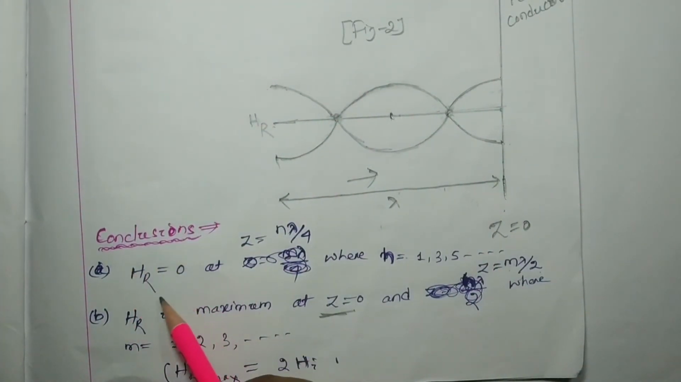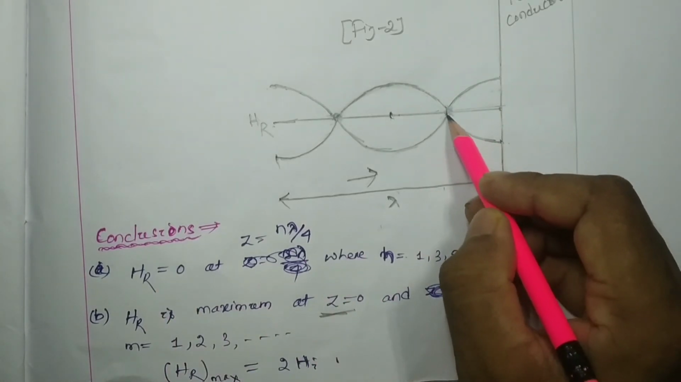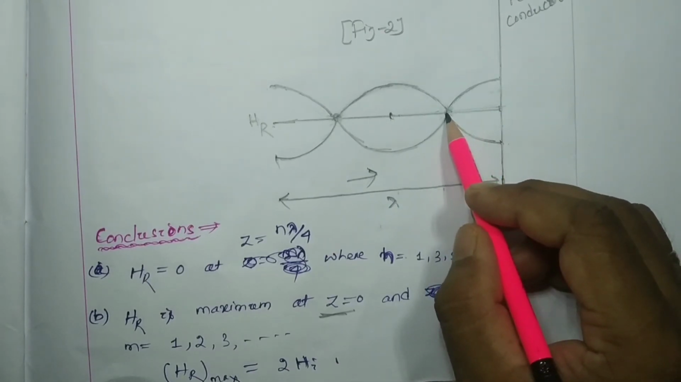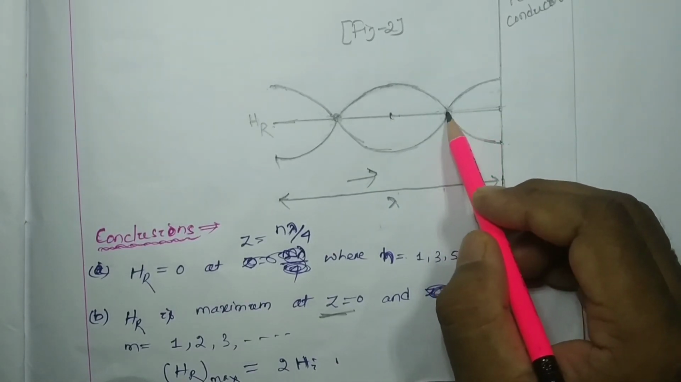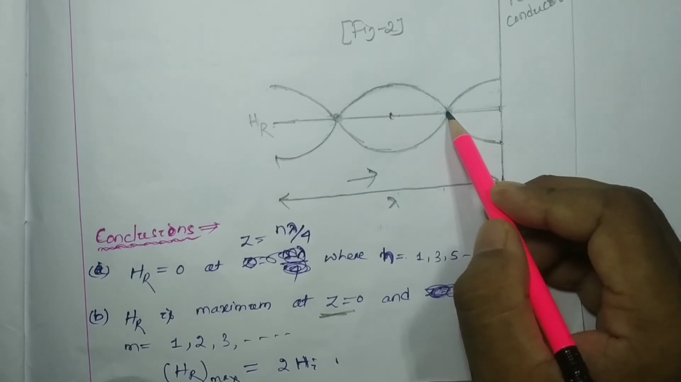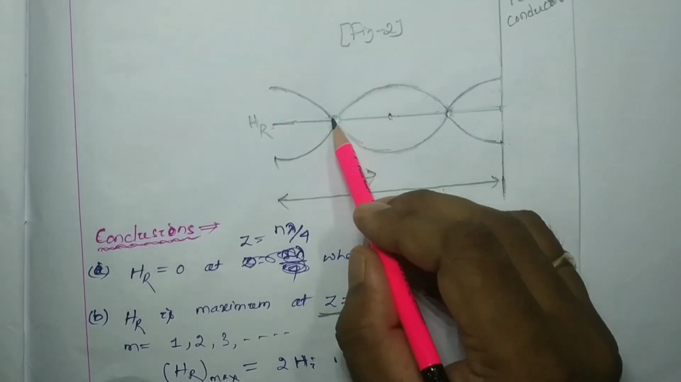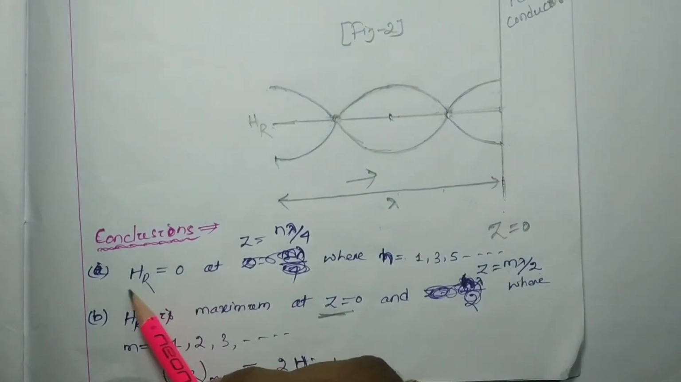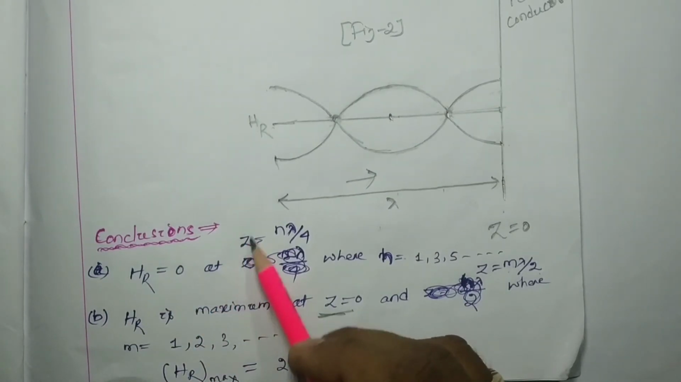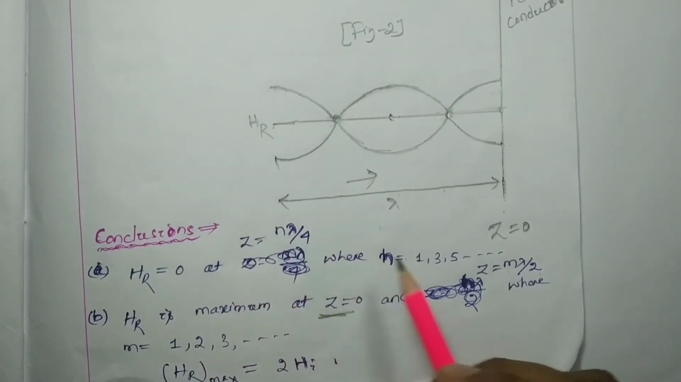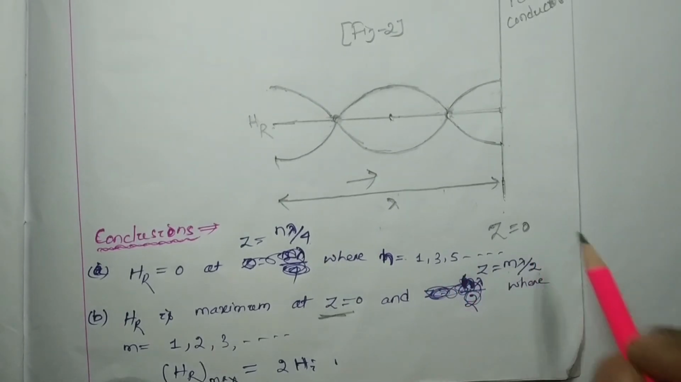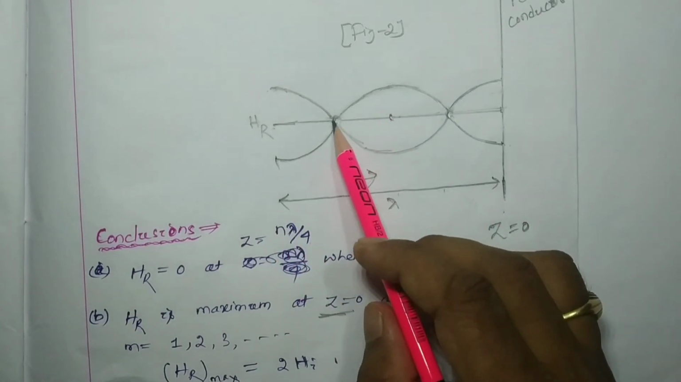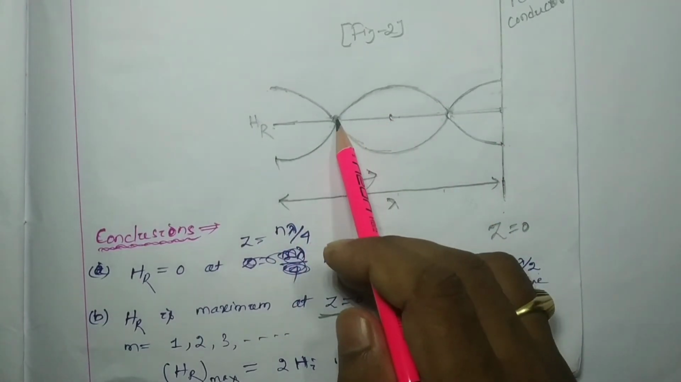Where did we get the HR value as 0? Here we got the HR value as 0. From the interface, how much distance is this? It is lambda by 4. So at lambda by 4 we got the minimum value. Again lambda by 4, 2 lambda by 4, 3 lambda by 4. At 3 lambda by 4 we got the minimum value. So HR will be equal to 0. The resultant magnetic field will be 0 at z equal to n lambda by 4, where n equal to 1, 3, 5 and so on. So at lambda by 4 this is 0. Again we have to put 3, so 3 lambda by 4 is this one. Also we are going to get the minima or 0.